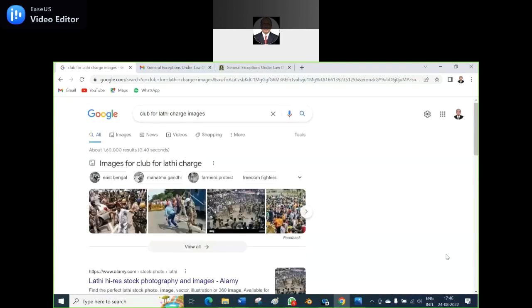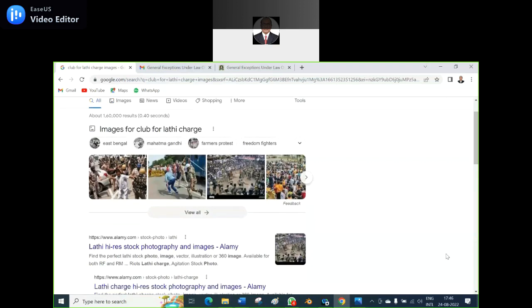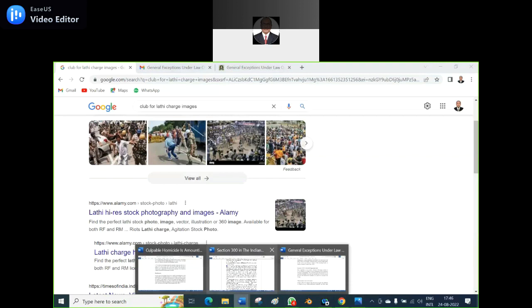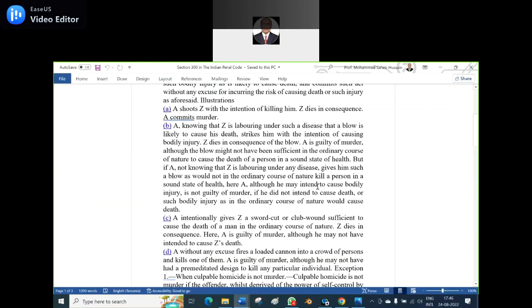Did you see the club now? It's like a cane, but it's a hard one. The people are using clubs and canes. But a particular type is there, which is a round one. A strong stick is called a club. So, if you use the club, yes, it is enough. There is a good blow for the wound sufficient to cause the death of a man in the ordinary course of nature. Jed dies in consequence. Here he is guilty of murder, although he may not have intended to cause Jed's death.